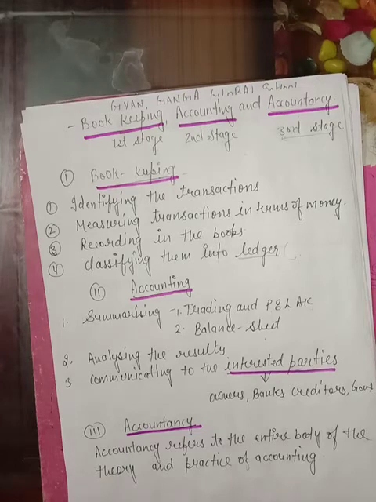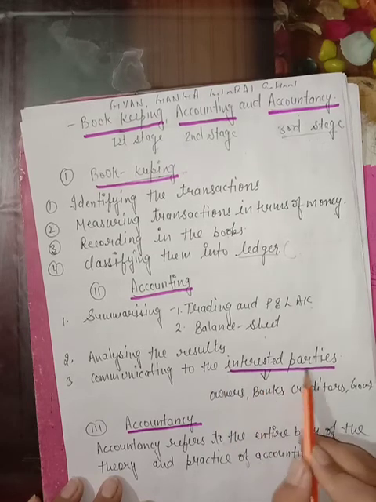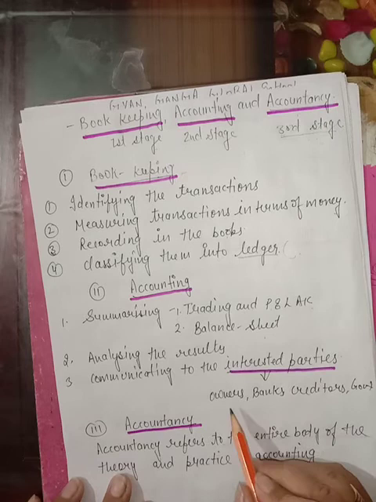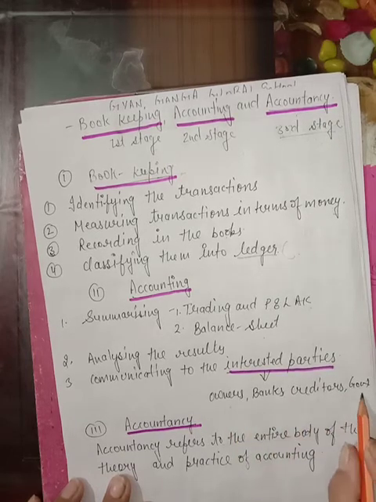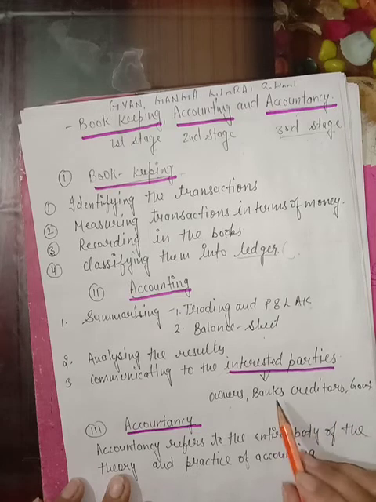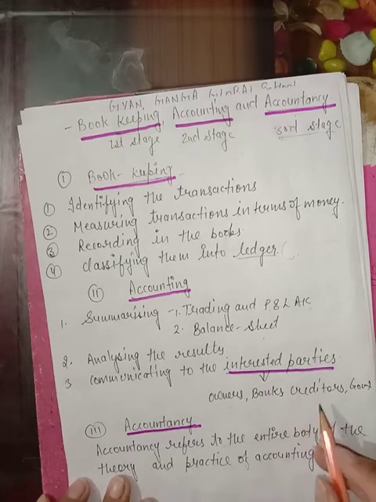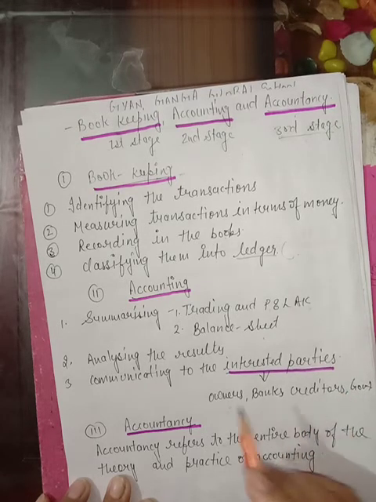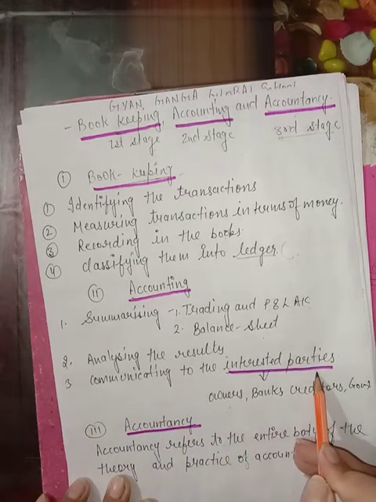And at the end, communicating the results to the interested parties. Interested parties are the same again: owners, banks, employees, creditors, government, right? Because they are directly related to the business and they want information about the business. And after preparing the complete accounts, we will communicate our results to these interested parties.